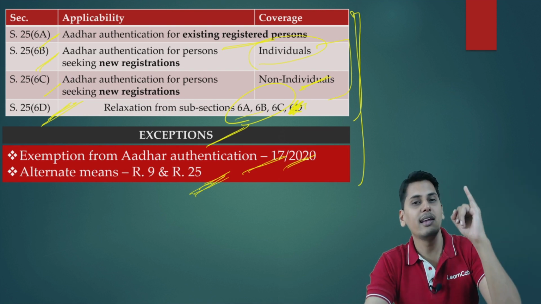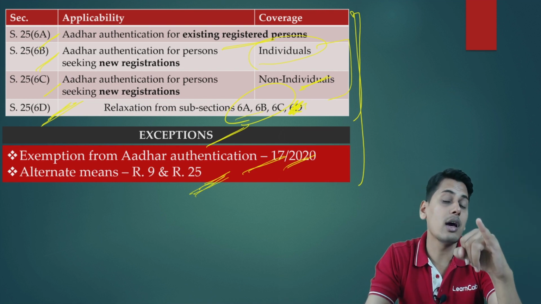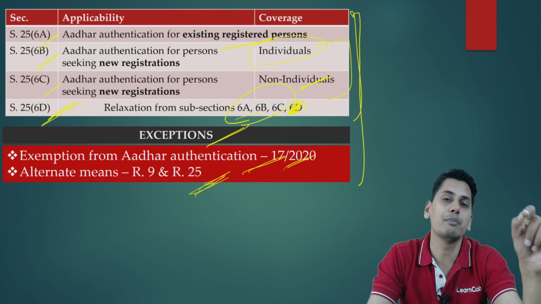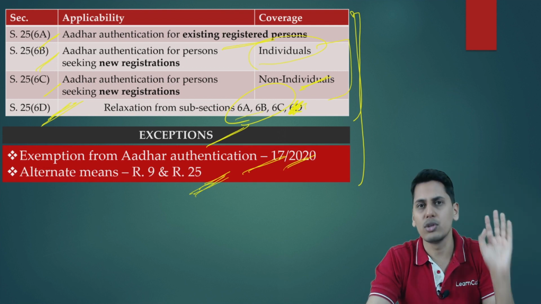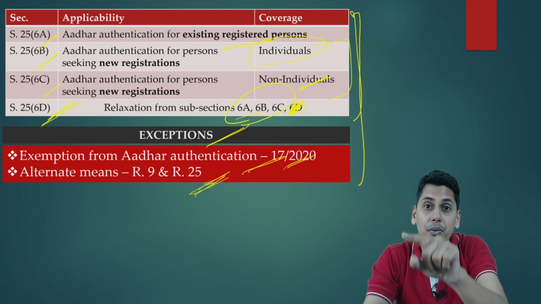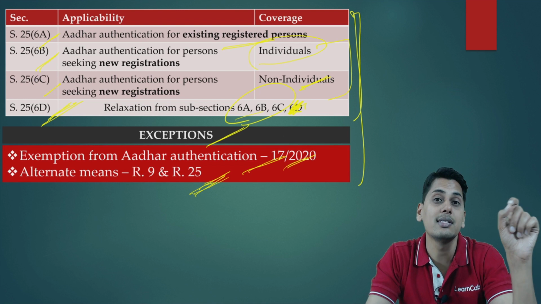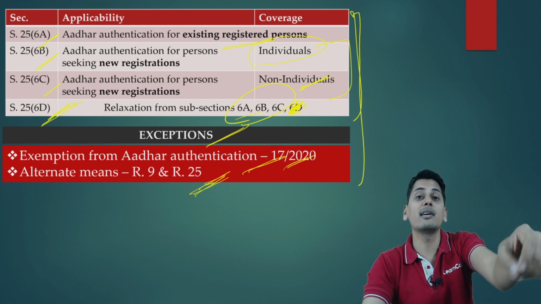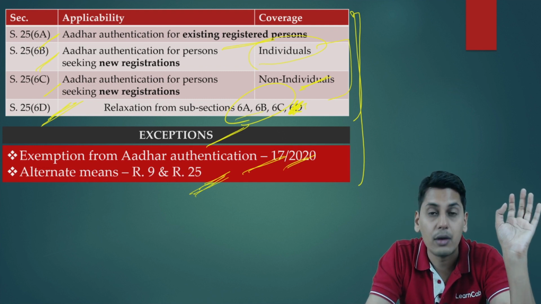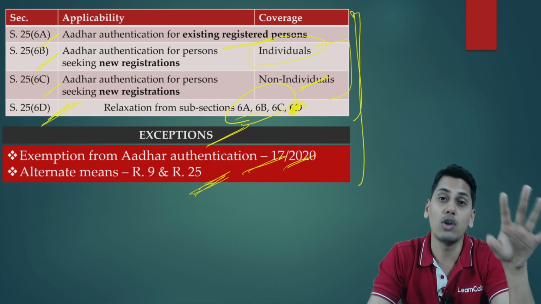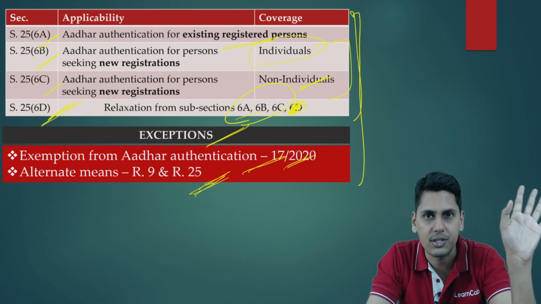For them, they neither have to get their Aadhaar authenticated, nor is there going to be any physical inspection of premises before granting the registration to those persons. Friends, please understand, physical inspection of premises prior to grant of registration is applicable to only those who are required to get their Aadhaar authenticated and who are not getting it done. For those who are exempted from Aadhaar authentication, physical inspection will not happen prior to grant of registration.